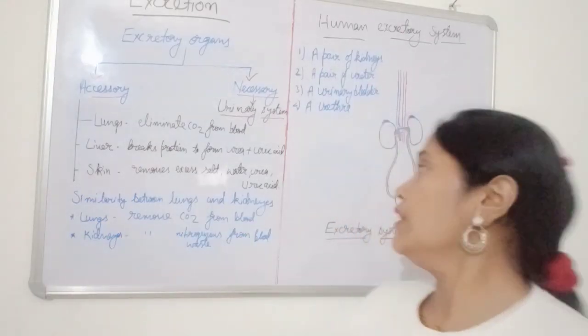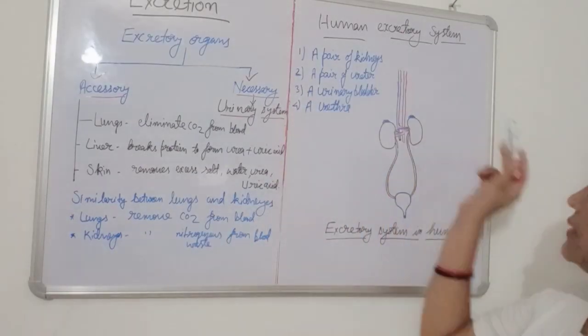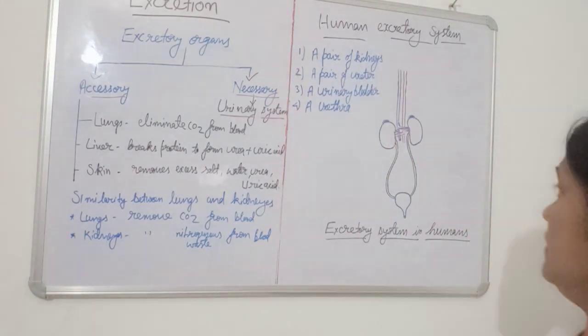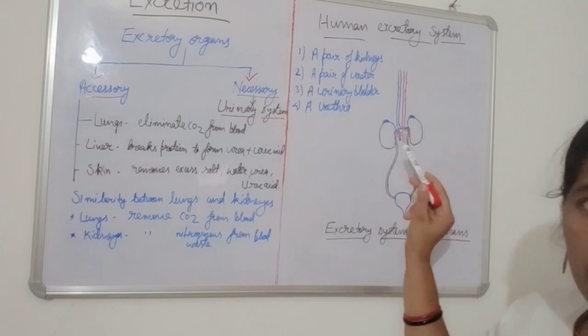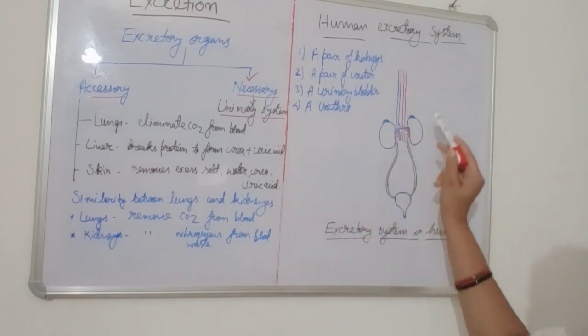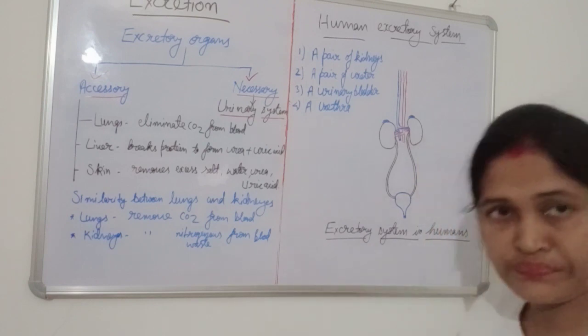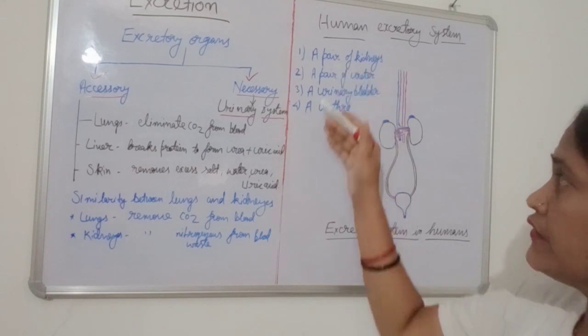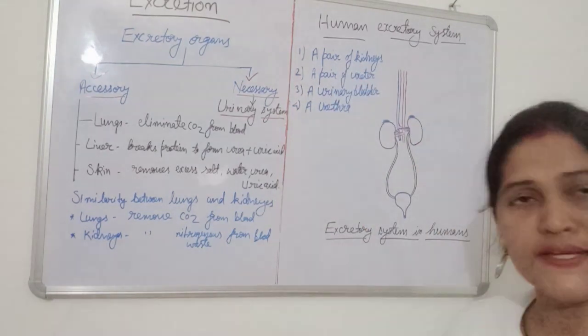Okay, so now students, come to this topic. This is the human excretory system. This is a well-labeled diagram, it is given here. I will label it one by one according to the names mentioned. So first of all, what are the different organs involved in the human excretory system?